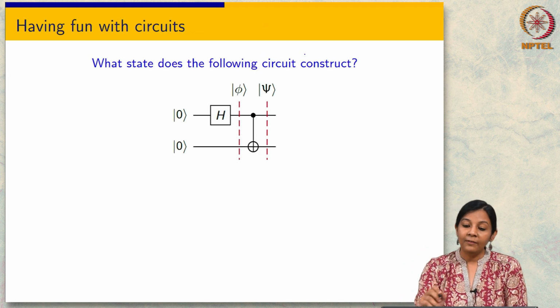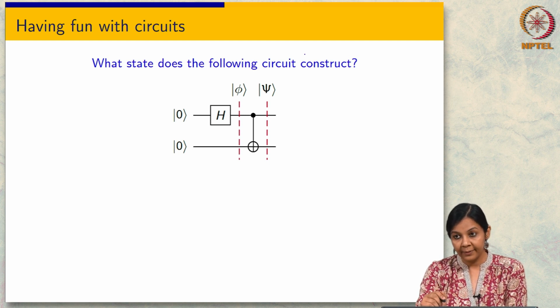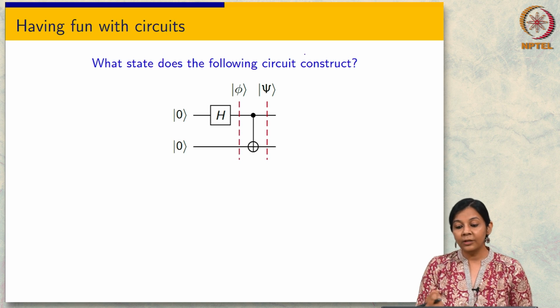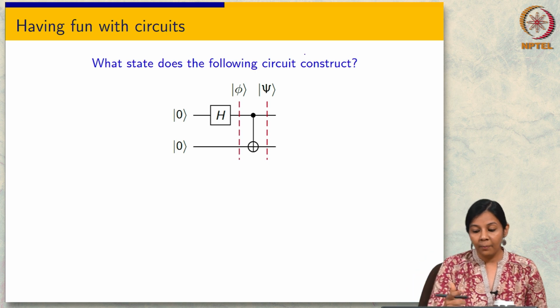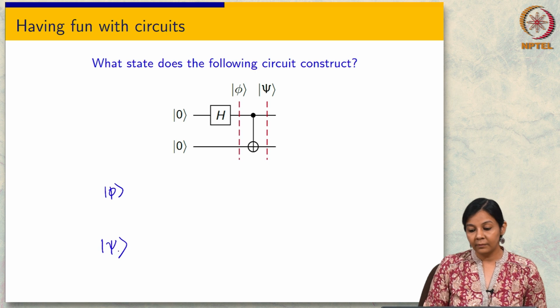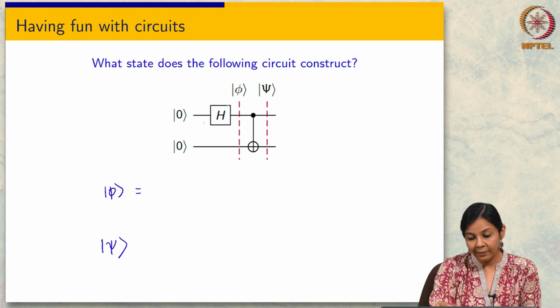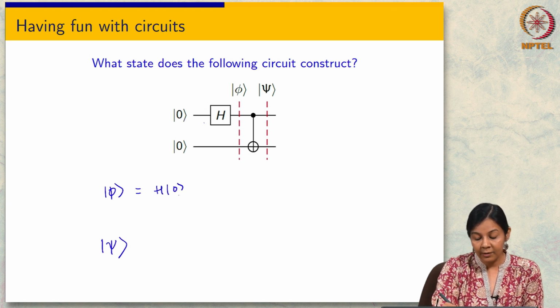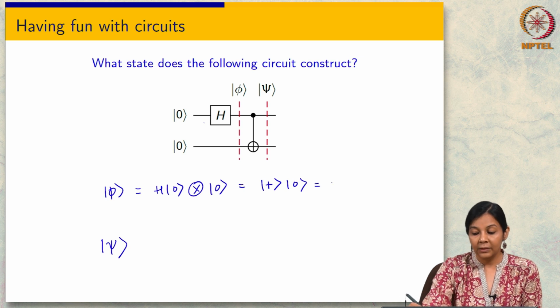Okay, so now let's have some fun with circuits. So here's the circuit. Who can tell me what this circuit computes? I mean, what should the output state be? What is phi? Maybe it's always good to go step by step. So what is phi and what is psi? So what is phi going to be? It's going to be the Hadamard of 0 tensor 0, right. So this is H 0 tensor 0, and this is nothing but plus 0, right.